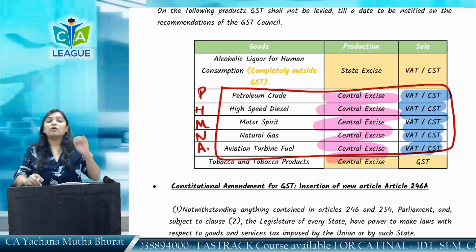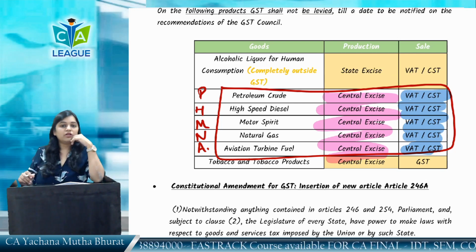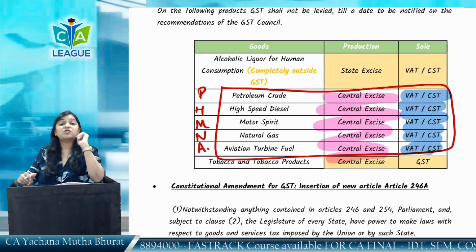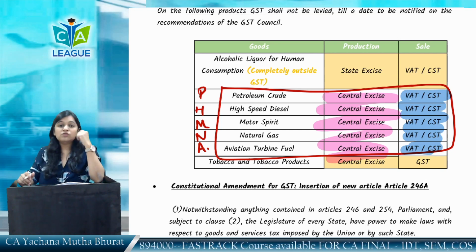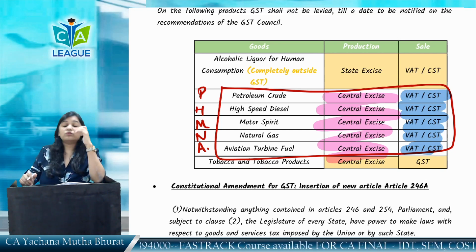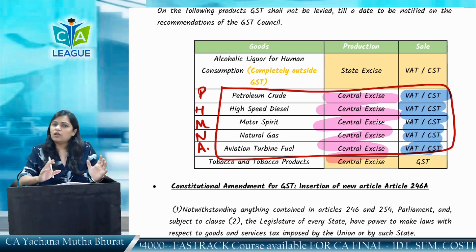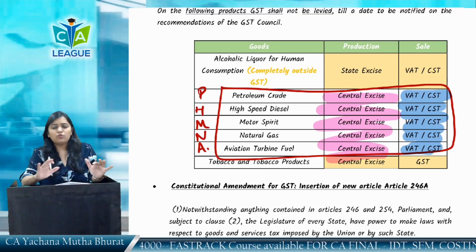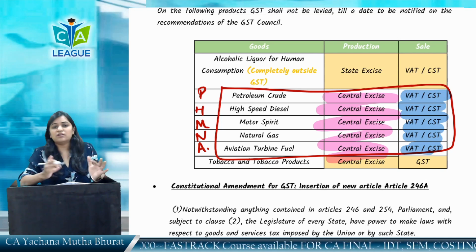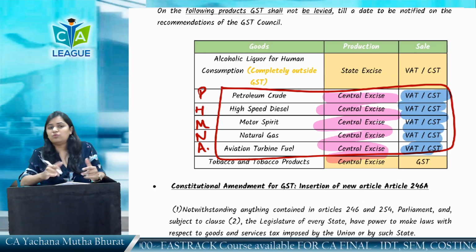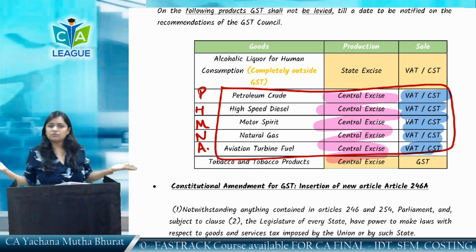Why is this, ma'am? Because the government were like, if the GST does not give revenue, these were the highest revenue generating items for them. So if GST does not give revenue, then that would be a problem. So the state government said we'll see for 2-3 years. When the GST revenue gets okay, then we'll subsume these products under GST. We don't have any problem. We will subsume these taxes into GST. Give us some time, maybe 2 years, 3 years, 5 years, maybe.